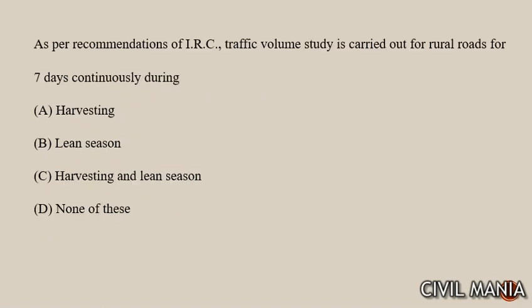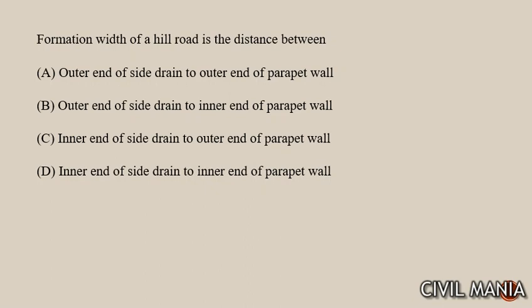After this, next question is as per recommendation of IRC, traffic volume count is carried out for rural road for 7 days continuously during both harvesting and lean seasons. Next question is formation width of a hill road is the distance between the outer end of the side drain to the outer end of the parapet wall. Absolutely right, out to out.